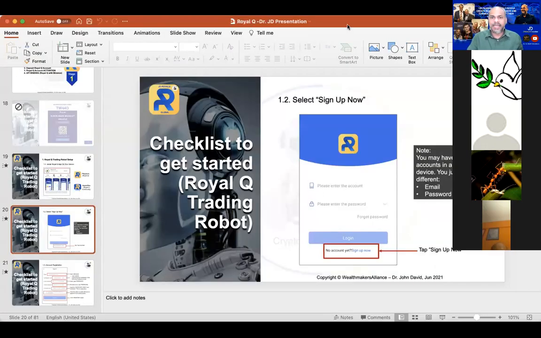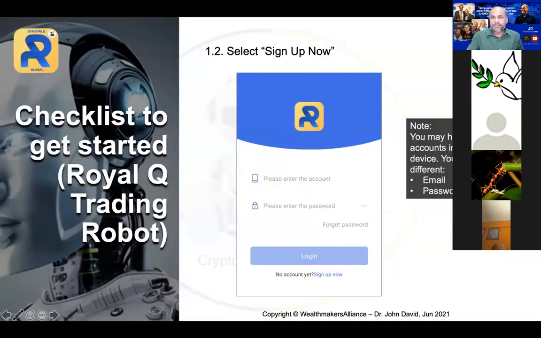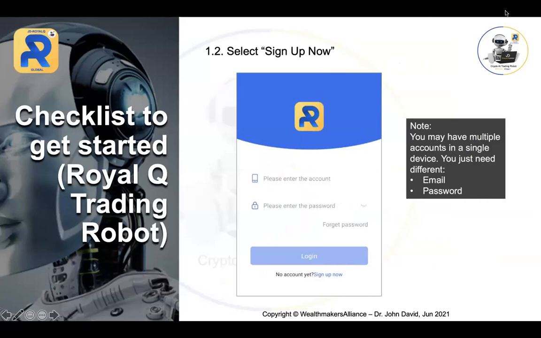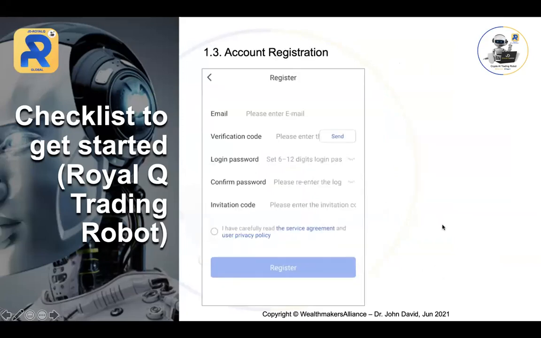Okay, can you see my slide? Are you able to see my slide? Yes, we can. Okay, great. All right, so this is the page that we stopped at just now, right?